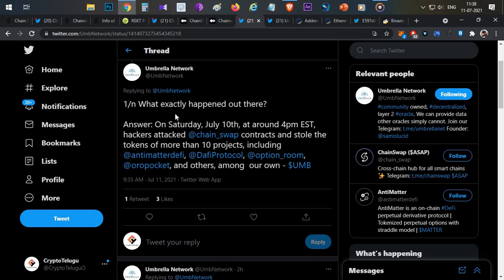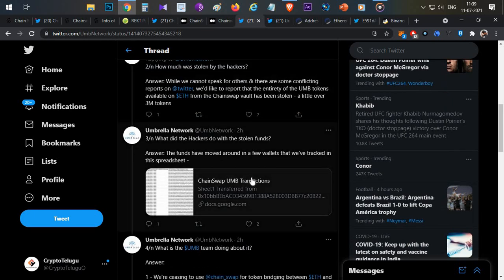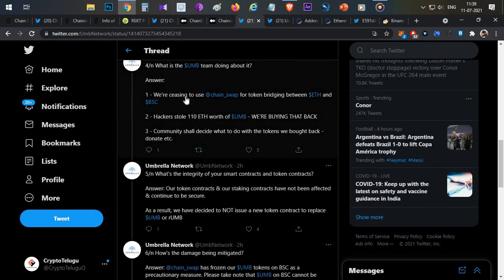Similarly, multiple projects are doing multiple activities. Like you can see Umbrella also gave a complete postmortem on this particular incident. They broke down the wallet details of the hacker, and which wallets and which contracts this specific user has sent those funds to. Everything was tracked, and finally they are going to cease the use of ChainSwap.